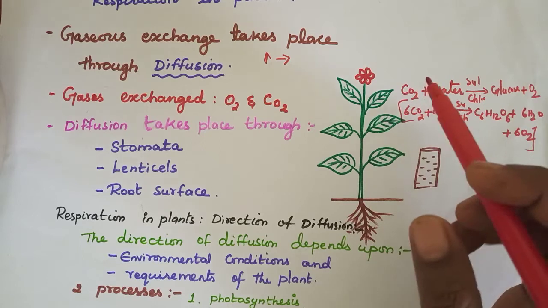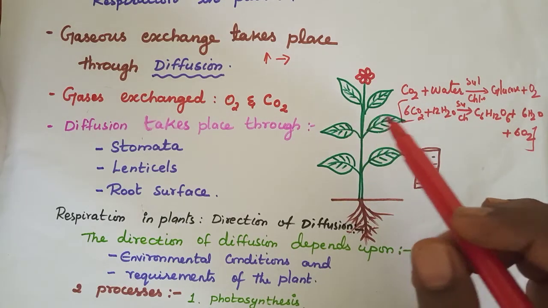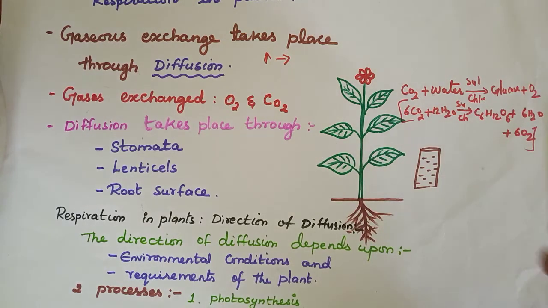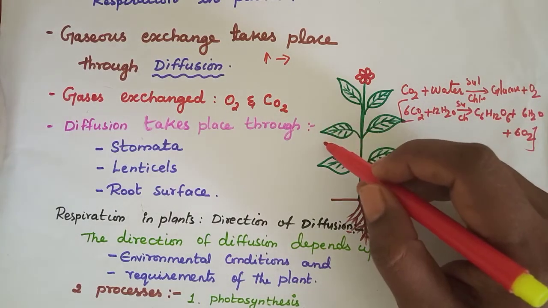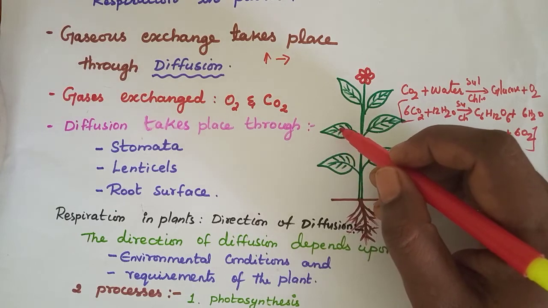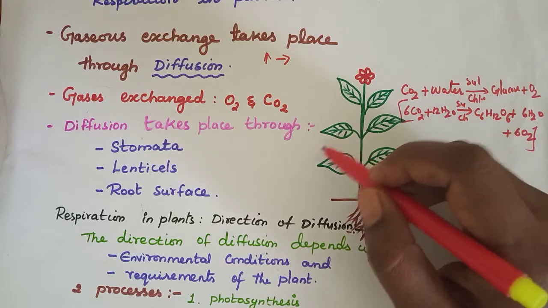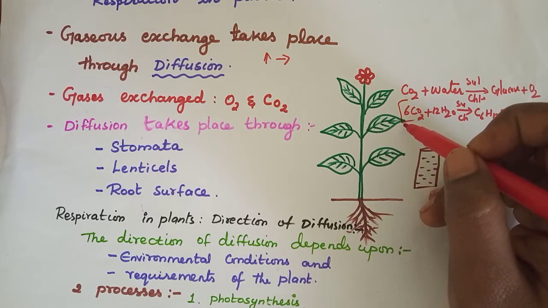It will move from outside to inside, because the external environment has a higher concentration than the internal environment of the plants. For example, carbon dioxide moves from very high concentration to the lower concentration level.